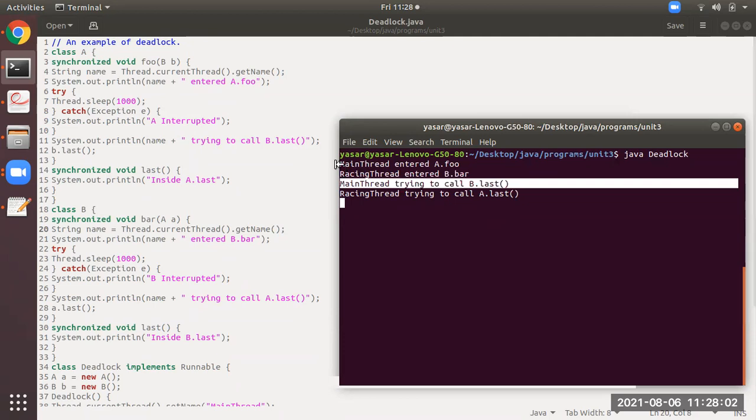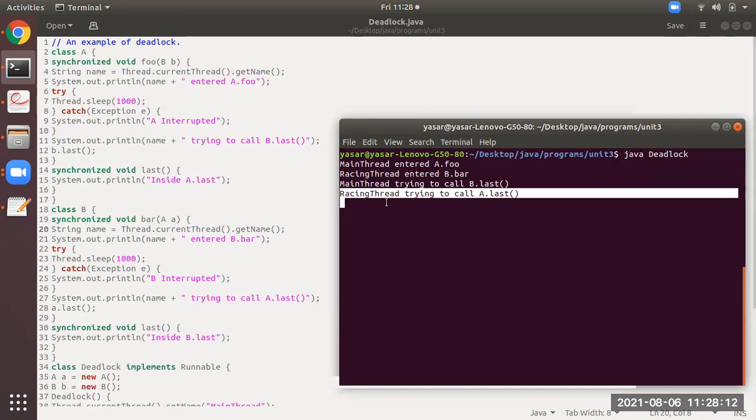I hope you all have understood line number 11. Similarly at line number 27, here where I'm rotating my mouse, it will be racing thread trying to call A.last. Now students, we have to see line number 12 and line number 28. What is line number 12? B.last. So it will call this part. Similarly, A.last from here will call this part.